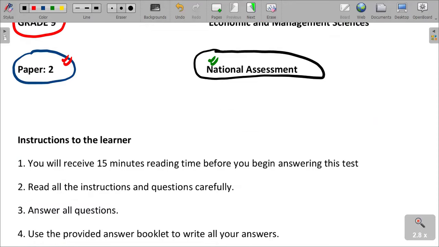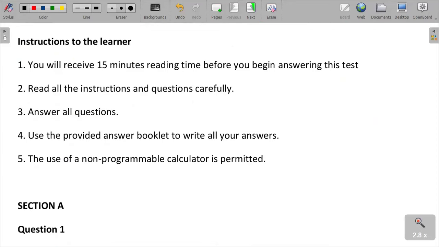And in any case, I am sure that you remember when you go to exams, you always need to read the instructions. Instructions are very important. You read the main instruction, and also instructions per section or per question. That is very important for you not to lose marks. So you answer all questions. You use the provided answer booklets. You also use a non-programmable calculator.